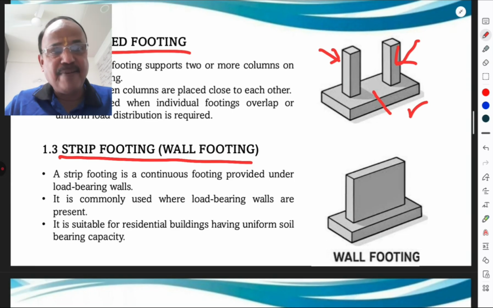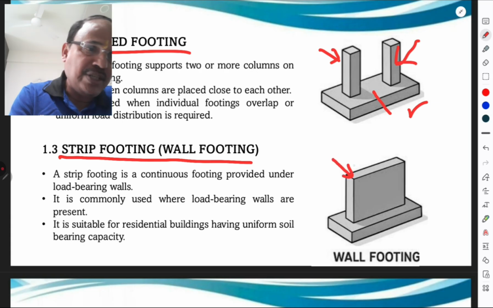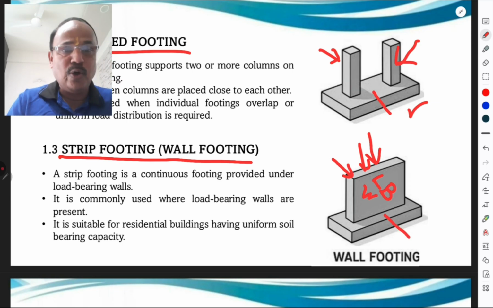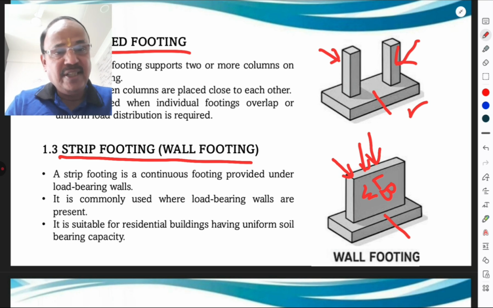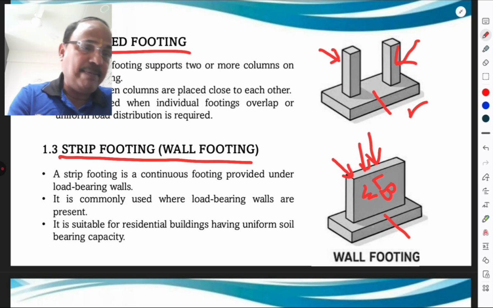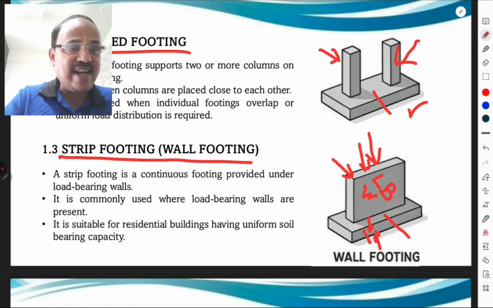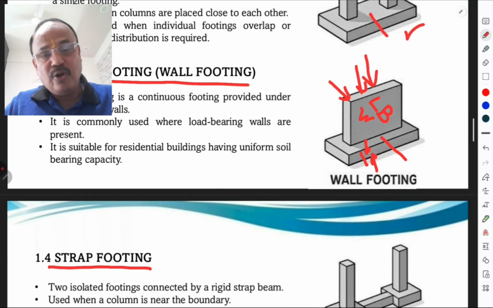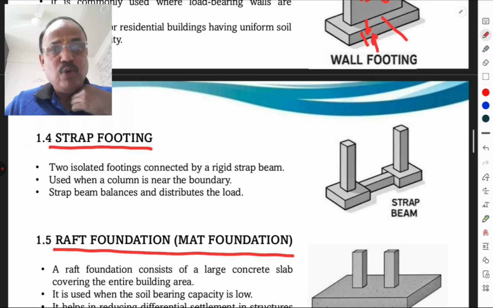Then we go for the strip footing. It is also called a wall footing. A strip footing is a continuous footing provided under a load bearing wall. This wall carries the load like a column, so it is called a load bearing wall, and the footing provided below the load bearing wall is called a strip footing or a wall footing. It is suitable for residential buildings having uniform soil bearing capacity. When the bearing capacity of the soil is uniform, it will carry the load of the load bearing wall. Then we go for the strap footing.